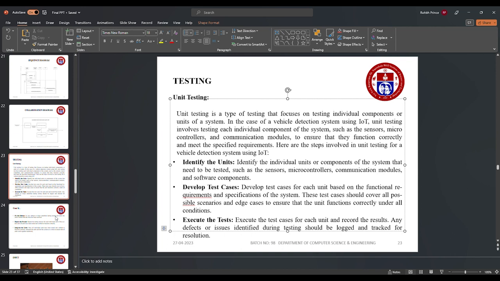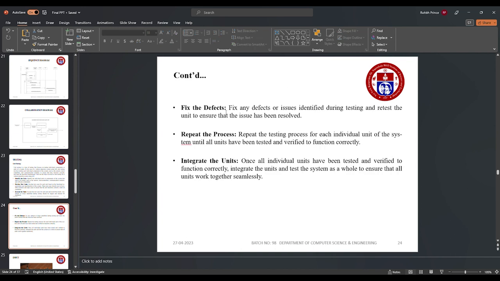If the vehicle comes in between the sensors, the accident is detected. If the vehicle goes away from the sensors, no vehicle is detected. These are all the test cases we've done, and we have to fix the defects if it doesn't work as we expected, and repeat the process and integrate the units.